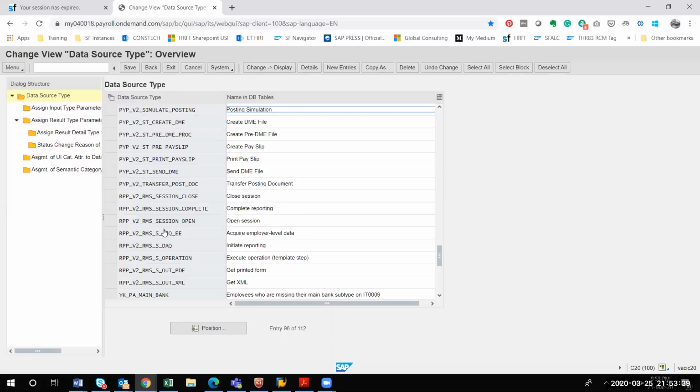You just click create a new entry, then whatever values it is asking, as per the table you have to enter all these values: digit, length, data element, which data element you have to use. Country grouping here is mentioned as star, but you can use AE for now. In the future, if it is multi-country, you can switch to star. So this is again a copy-paste activity.